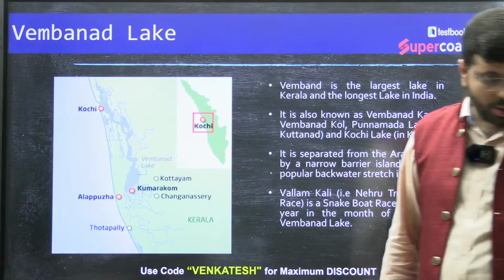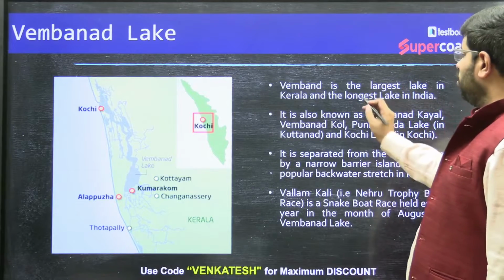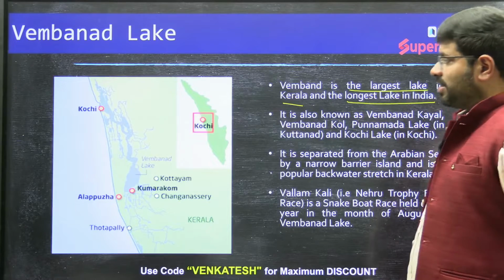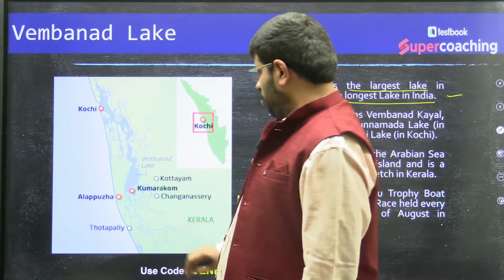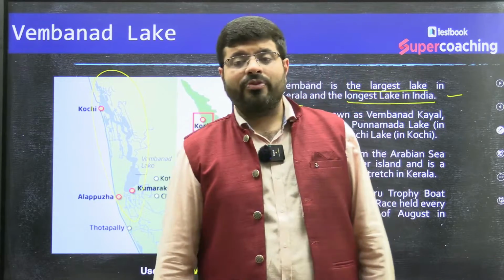Right. What about Ramsar Vembanad Lake? It is also a lagoon. It is the largest lake in Kerala, or the longest lake in India. The significance you can see here. This is the whole Vembanad Lake. Why is Vembanad Lake famous?